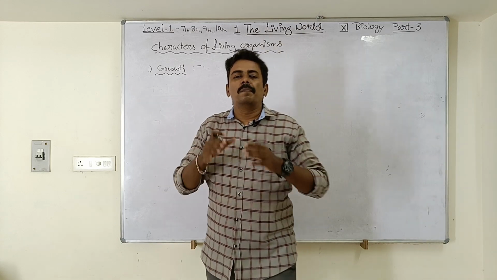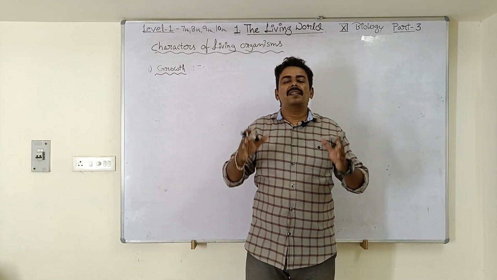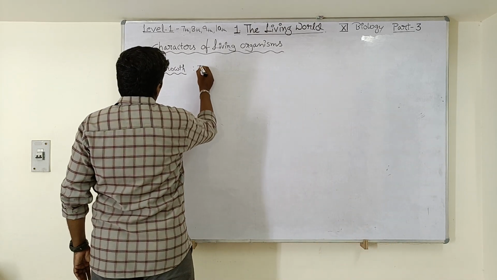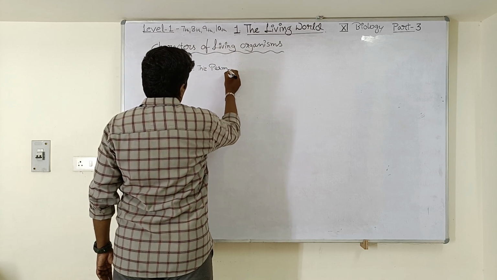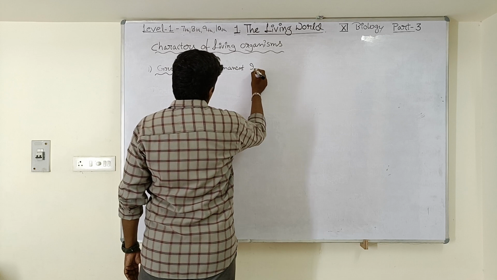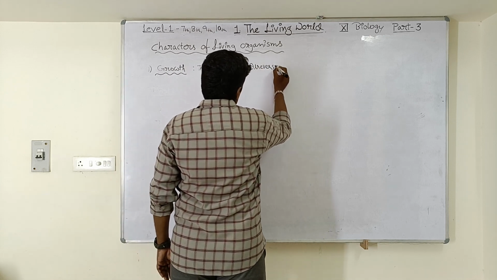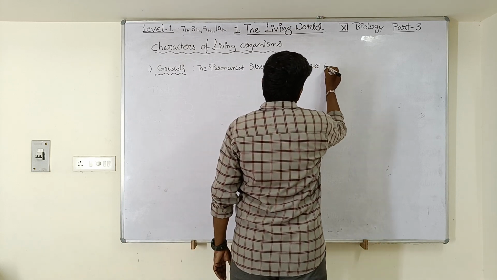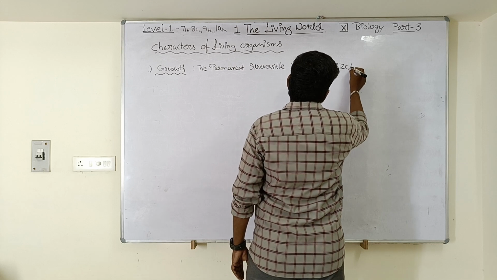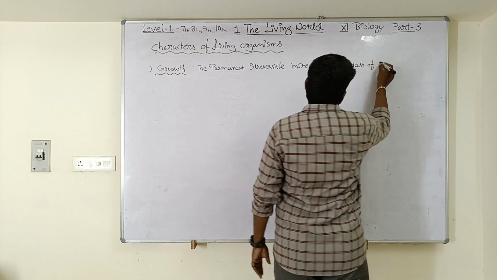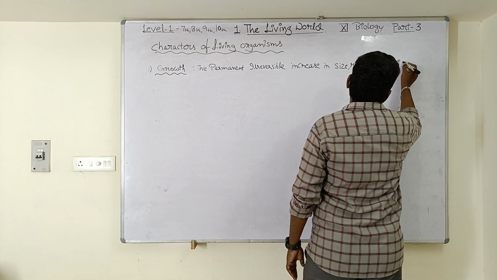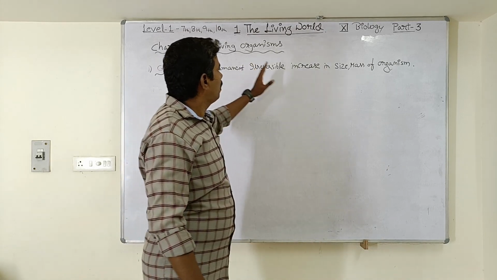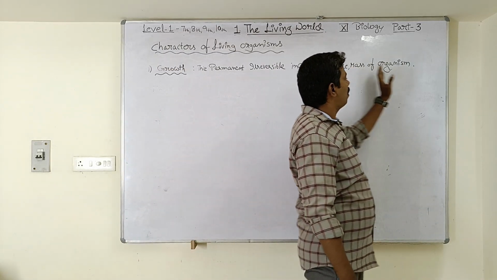What is growth? The permanent irreversible increase in size and mass of the organism is called growth. I am going to write the definition here. The permanent irreversible increase in size, mass of organism is called as growth. So what is growth, students? The permanent irreversible increase in size, mass of the organism.